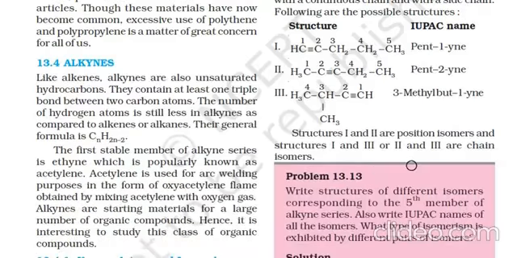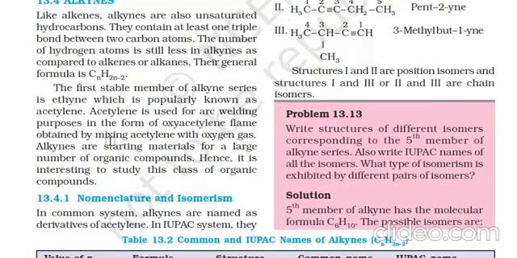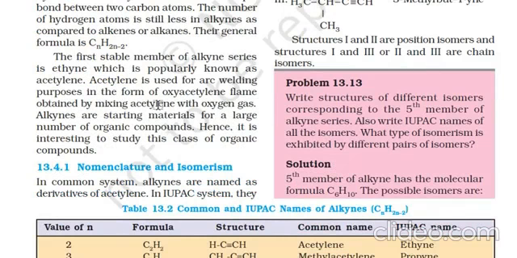Next is the alkynes. Alkynes are also unsaturated compounds, unsaturated hydrocarbons. They contain at least one triple bond between two carbon atoms. The number of hydrogen atoms is still less in alkynes as compared to that of the alkenes and alkanes. Their general formula is CnH2n-2. The first stable member of the alkyne series is ethyne, which is popularly known as acetylene.